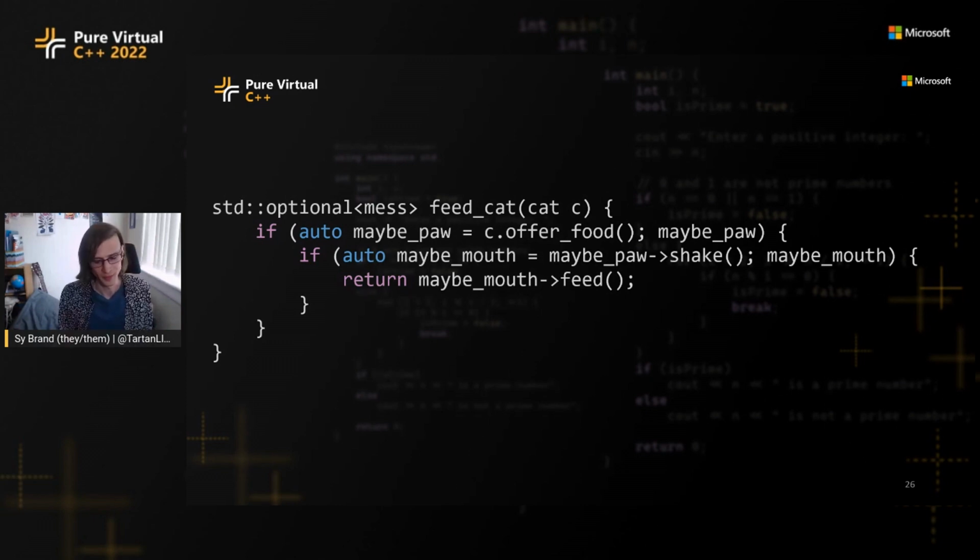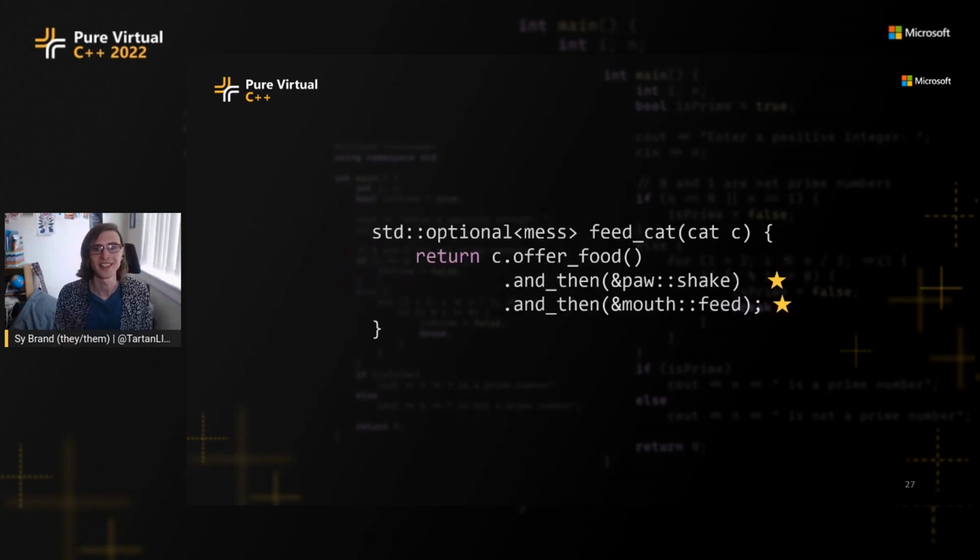Well, in C++23, you can do pretty much exactly that. You can say offer food and then shake and then feed. This reads pretty naturally. Even if you maybe don't know C++, you can kind of work out what this is doing. So this is part of the new monadic interface for std::optional in C++23, which is actually a paper that I wrote. So I like this feature.